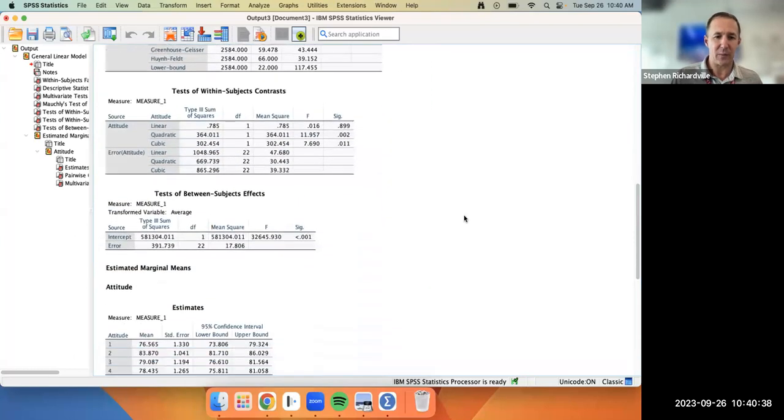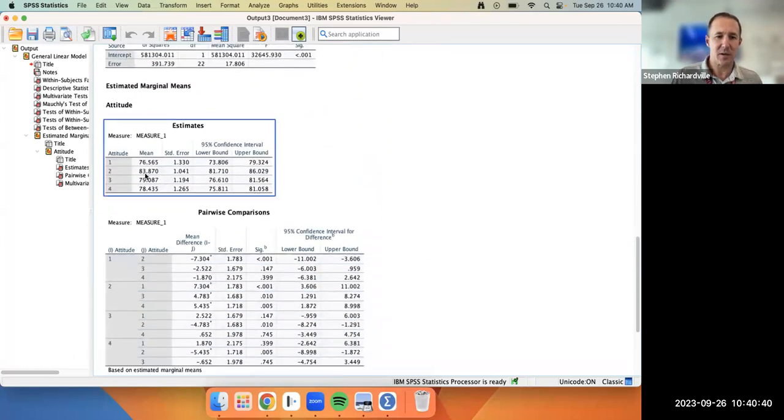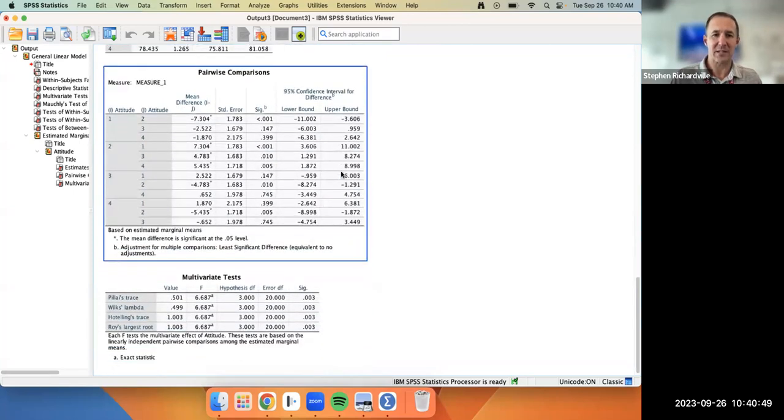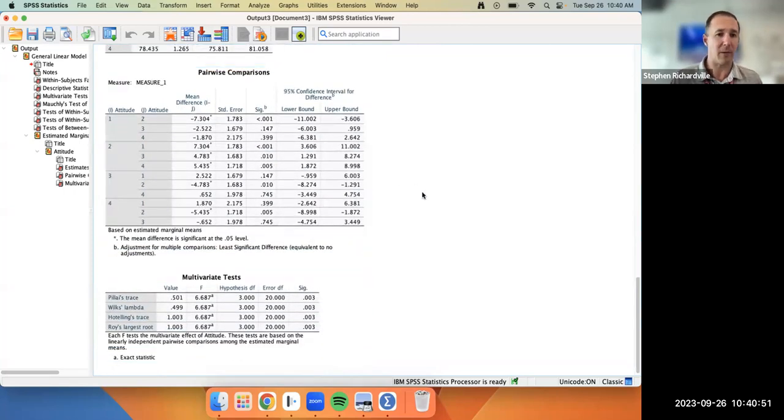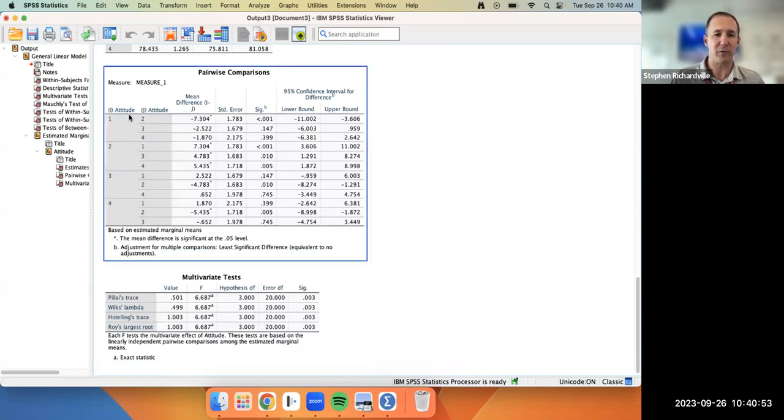If we move on down, we can again see the means, as we've already talked about, but we want to check to see if there's a significant difference in those means. Okay, that's the pairwise comparisons that we're looking at right now. If you look at attitude 1 versus 2, this significance of less than 0.001 means there is a significant difference between the initial attitude and the attitude 5 minutes after eating the chocolate bar. There is a significant difference.